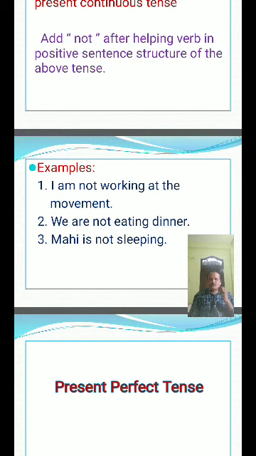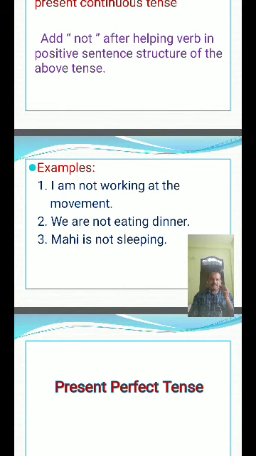We are not going to picnic tomorrow. We are going to the science exhibition today.